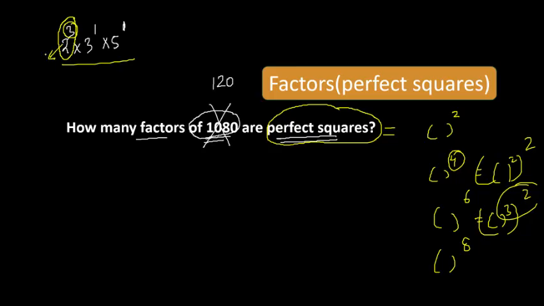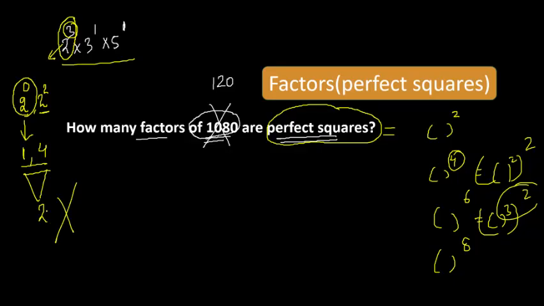But before that, what was the square? 2 square. That is the even power, right? And also, can I say any number raised to the power 0 is also a perfect square? Do you know something raised to the power 0 is 1? So this is a perfect square. This is a factor, and 4 is also a perfect square, right? So can I say we will get 2 from it?